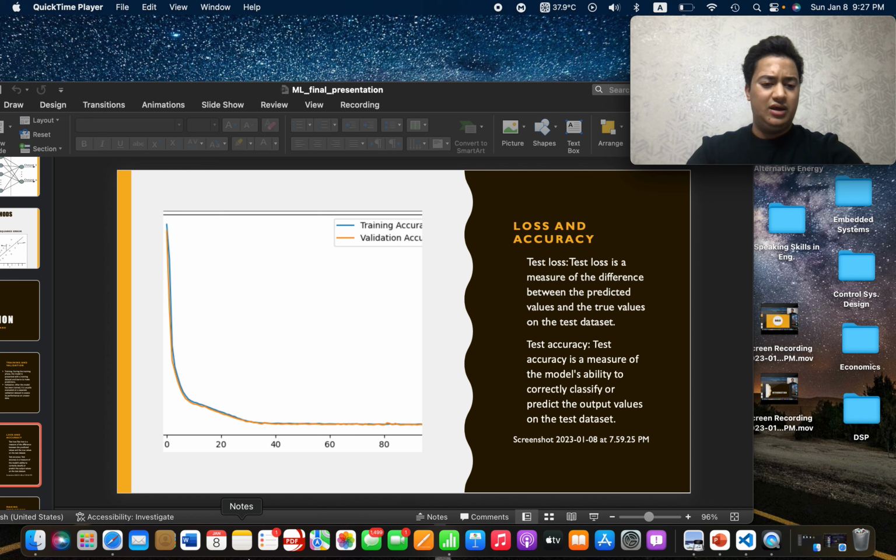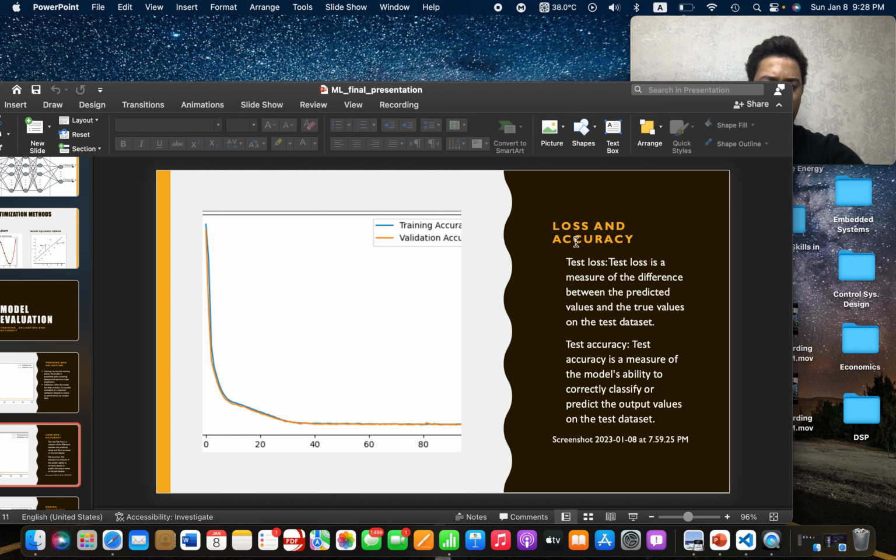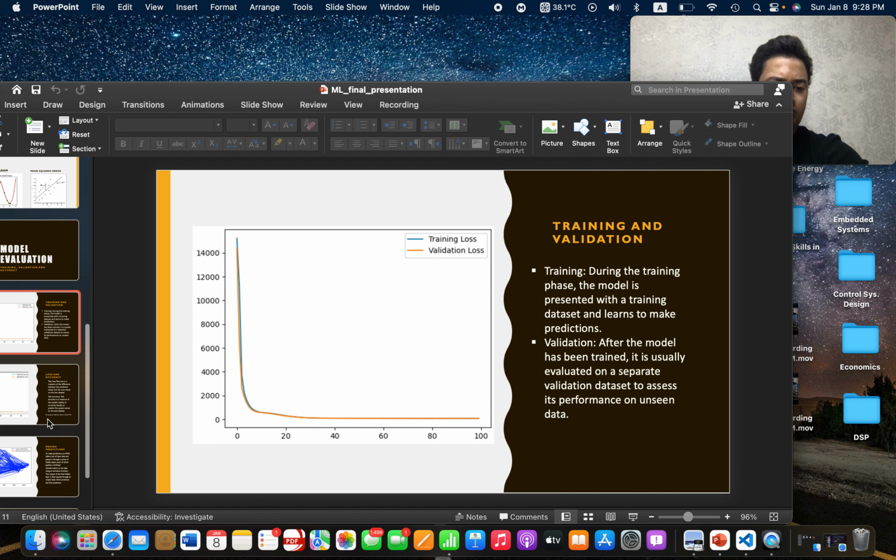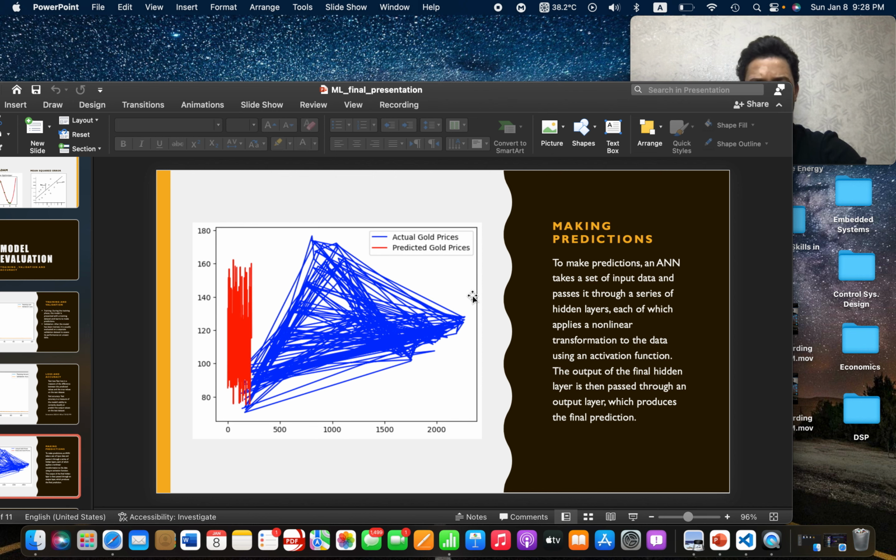As you can see, these are the graphs and the characteristics of test loss and accuracy, and this is the characteristics of training loss and validation loss through time. For the predictions, my model predicted the prices of gold, and I showed the plot, as you can see here on my screen.